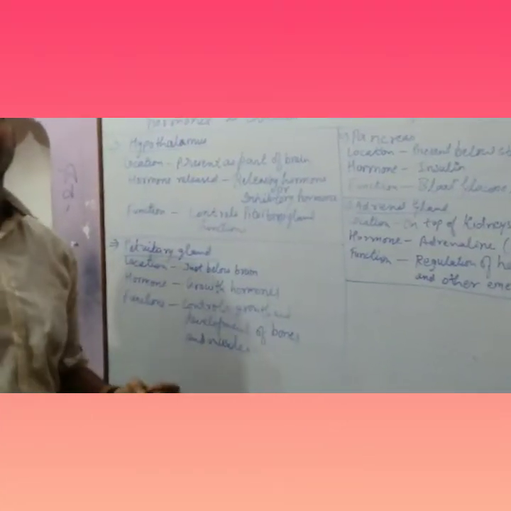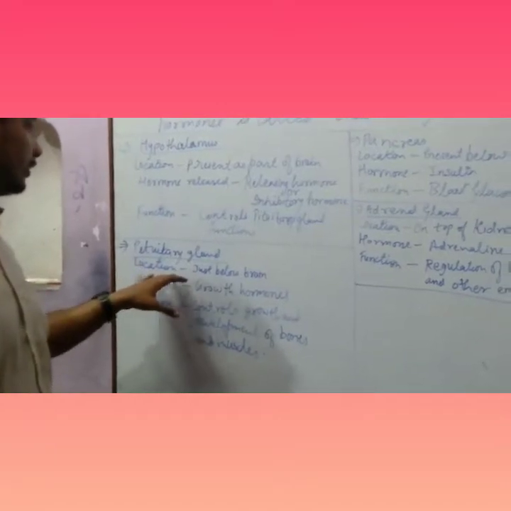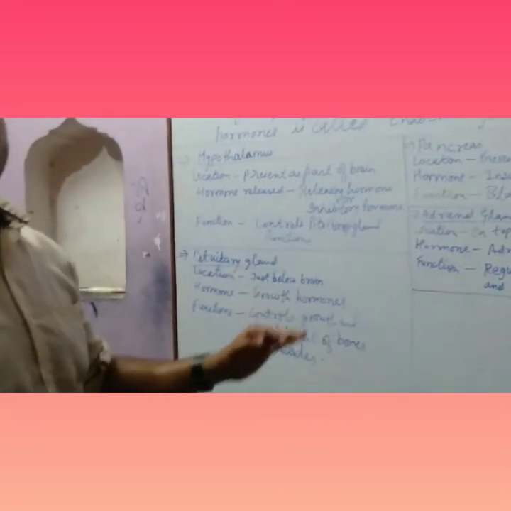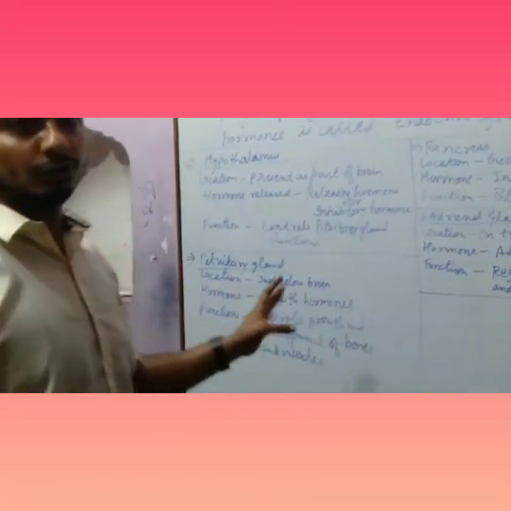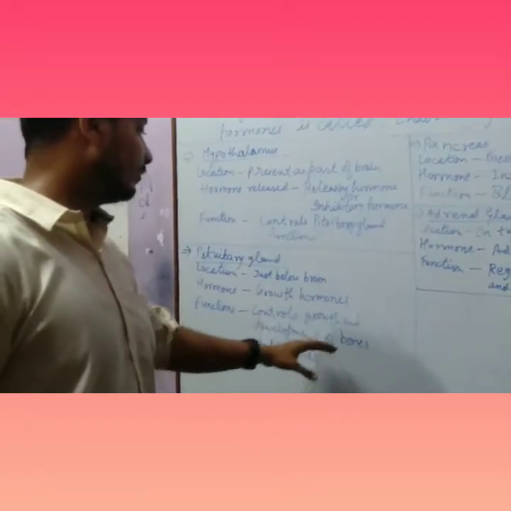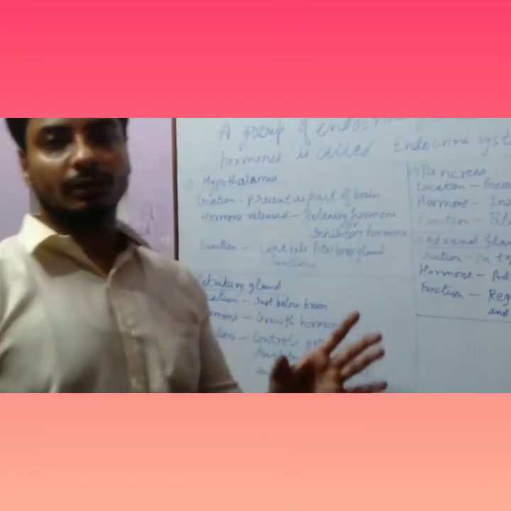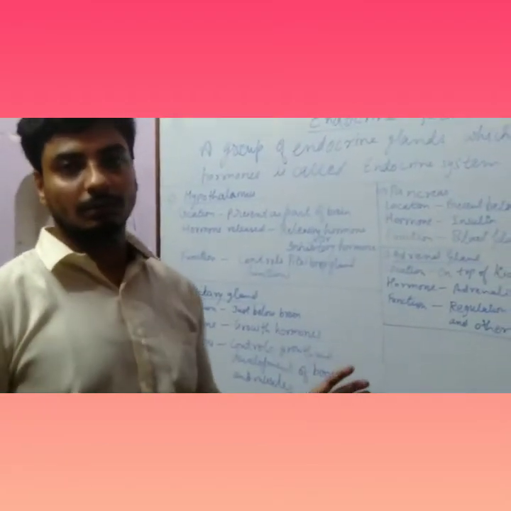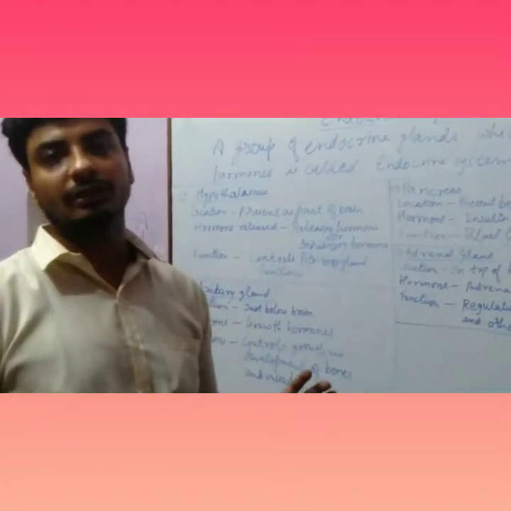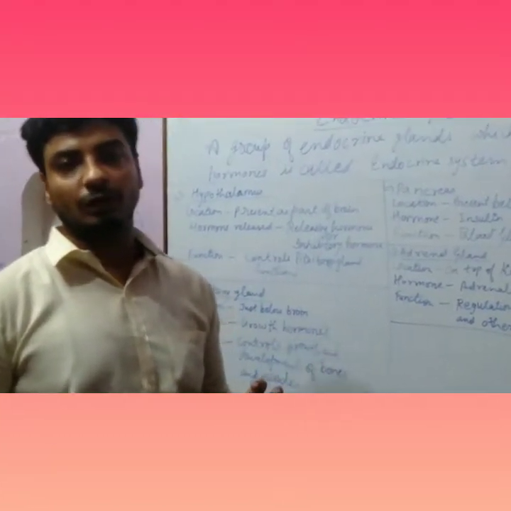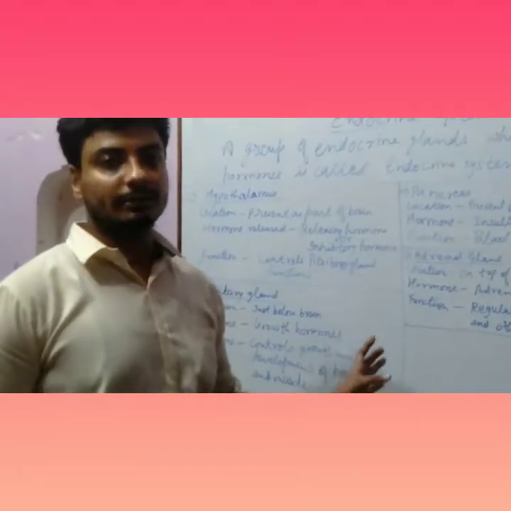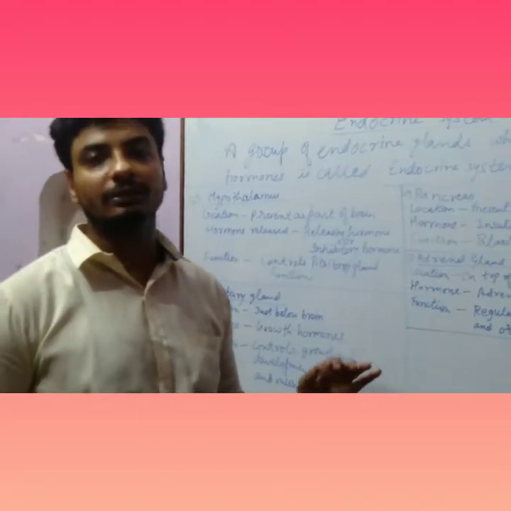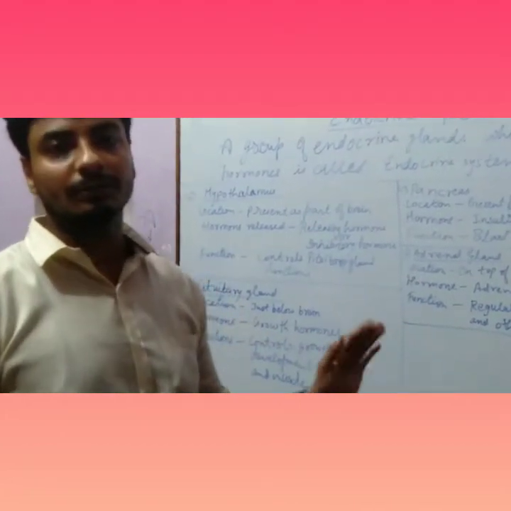The pituitary gland is also known as the master gland. The location is just below the brain. The hormone secreted by the pituitary gland is growth hormone, and the function of this growth hormone is to control the growth and development of bones and muscles, and overall control the growth and development of the human body. Its less secretion or hyposecretion results in dwarfism, that is a very short-heighted person, and its more than normal secretion or hypersecretion results in gigantism, that is an enormous increase in the height of the person.